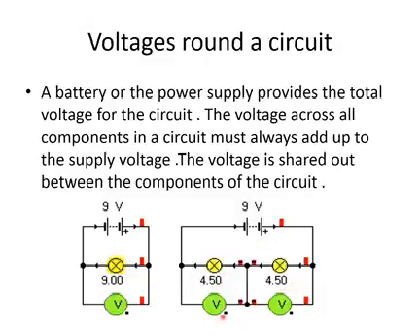And if there is only one battery of 9 volts and only one bulb, you can see the whole voltage appears across this one bulb, which is 9 volts. So voltage is equally divided among all the components of the circuit, and the sum of these voltages must be equal to the total voltage that is provided to the circuit.